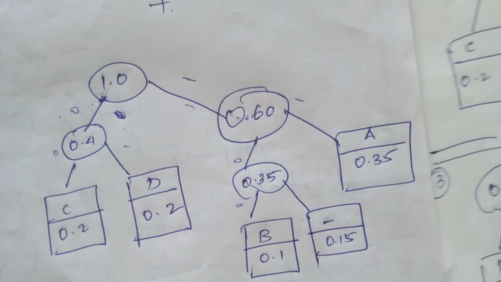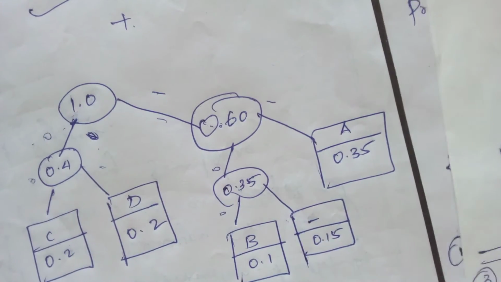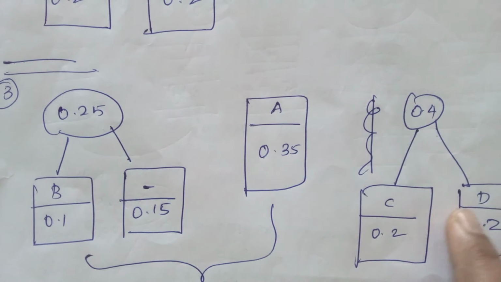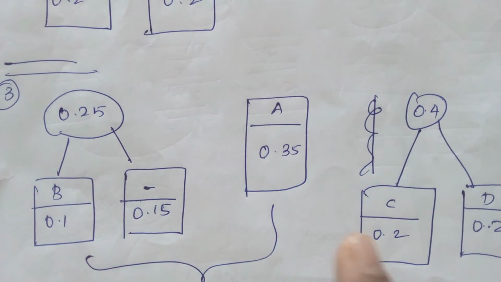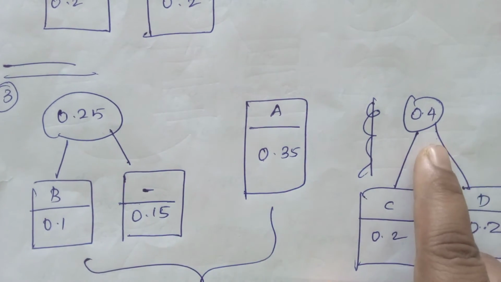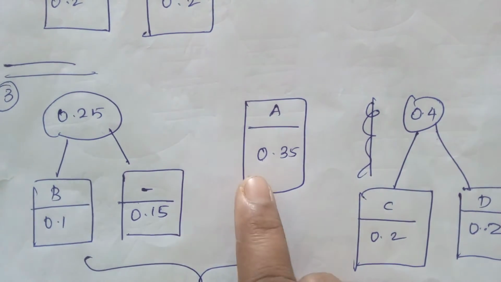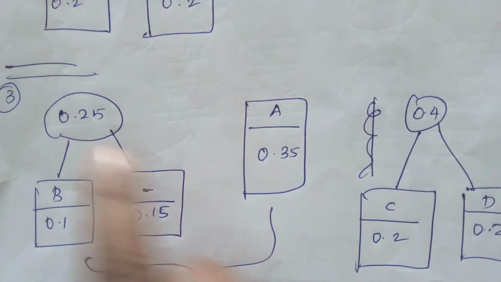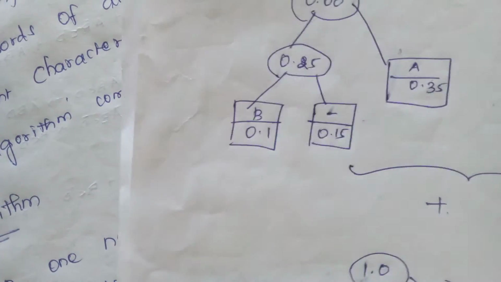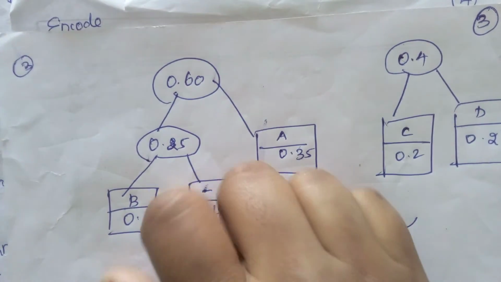Now see the next one. Again I am going to look at the diagram itself. I am arranging all the values and again adding the smaller values. Comparing 0.25, 0.35 and 0.4, which among these is smaller? 0.25 and 0.35 are the smallest, so I am adding these two values. 0.25 and 0.35 become 0.60.